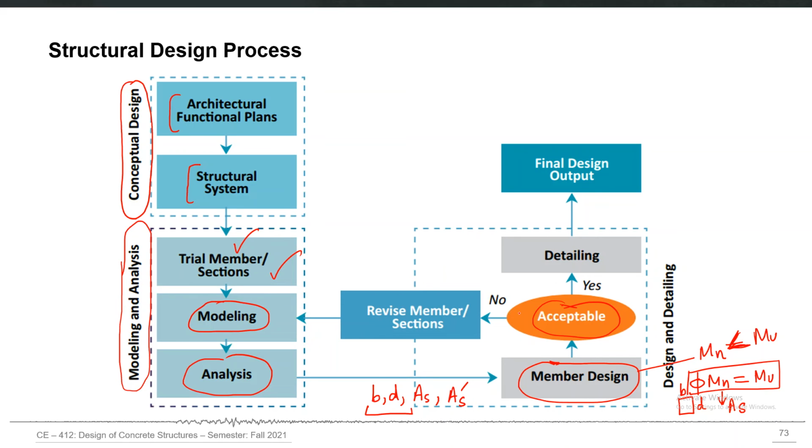So in that case, you come back to the same modeling process, change the required elements and members, and then repeat that process. Until it is satisfied, then you go for detailing, and then you draft the final implementation drawings and give the design calculations and drawings to the field where they can be implemented.